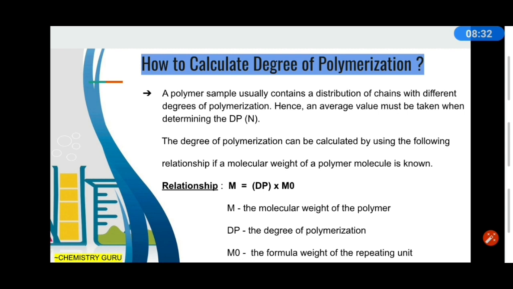So I hope the concept is clear. What is a monomer? What is a polymer? What is the concept of polymerization and the degree of polymerization?